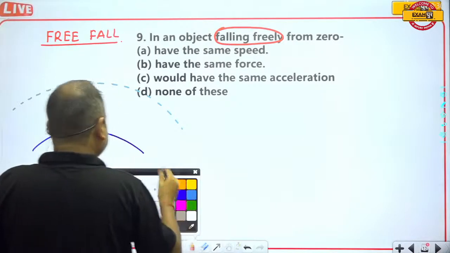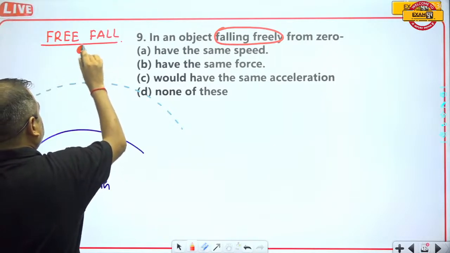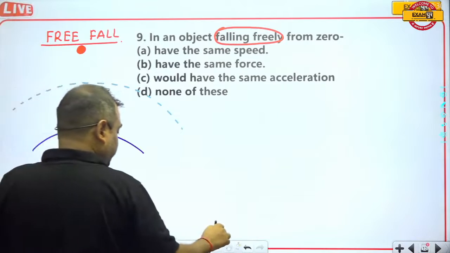Suppose a ball is dropped from some height above the surface of earth.